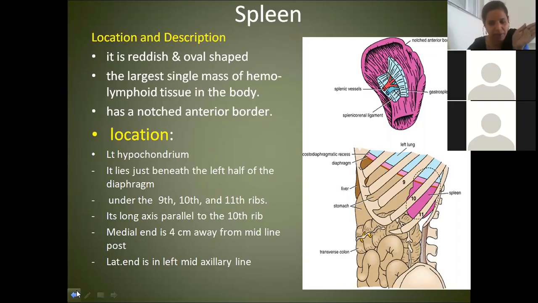It is placed in such a way, and the lateral end is lying corresponding to the mid-axillary line. Mid-axillary line. Is that point clear, Lokesh?